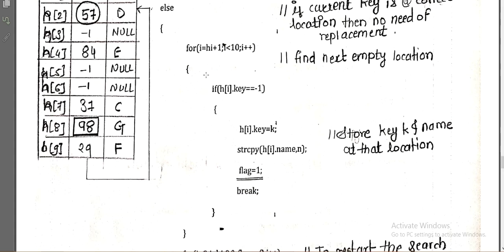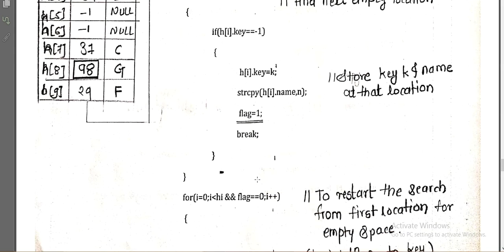So what do we have to do? We are not going to replace that key, but we are going to store the inserting key somewhere else. So how are we going to find the location? The same way: from the current location onwards, below the current location, we are going to find a place, that is from HI plus 1 up to 9. We will search whether any field is -1. If it is, then we will copy that key and that name to that particular location, and we will set the flag to 1. Means we are storing that element at the location,